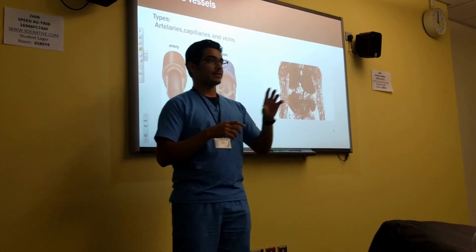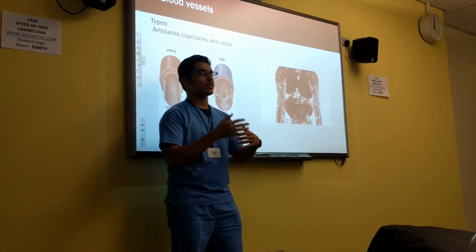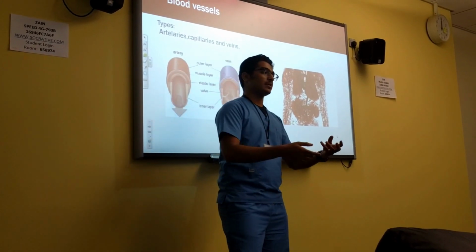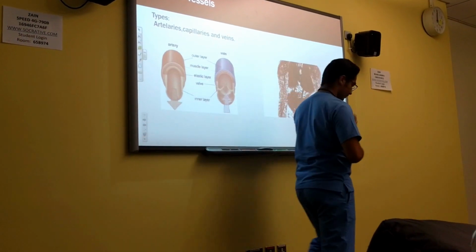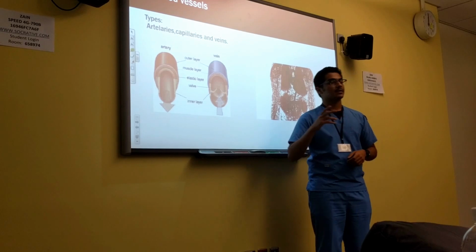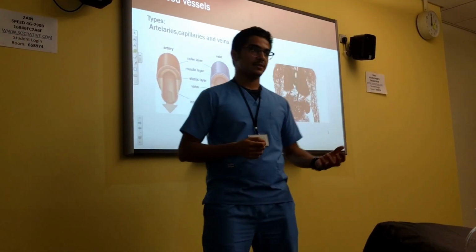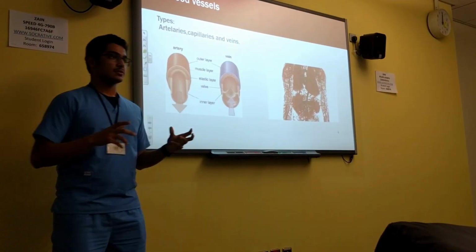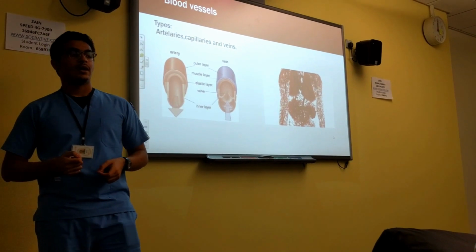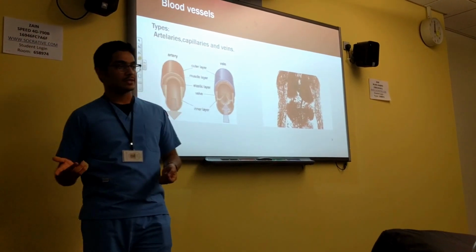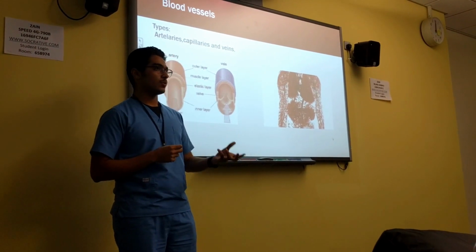Capillaries are tiny blood vessels responsible for exchanging gases and nutrients between the blood inside of them and the tissue outside them in a process called diffusion. Capillaries are also responsible for connecting arteries and veins together. Finally, we have veins. Veins are the blood vessels responsible for carrying the blood back to the heart from the body. They are less muscular than the arteries, and they have tiny valves that prevent backflow of the blood.